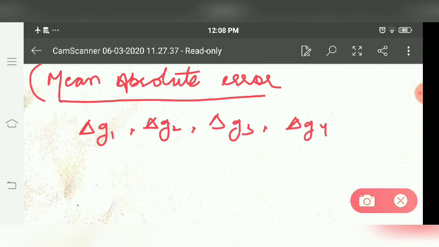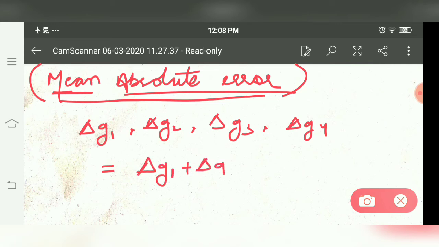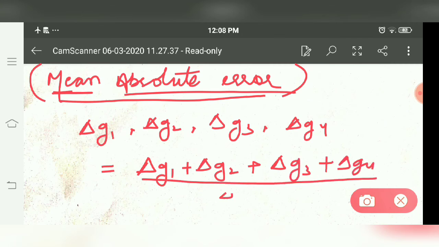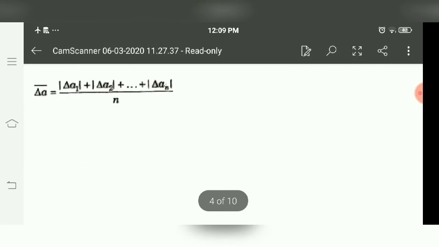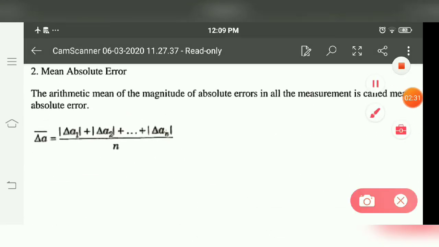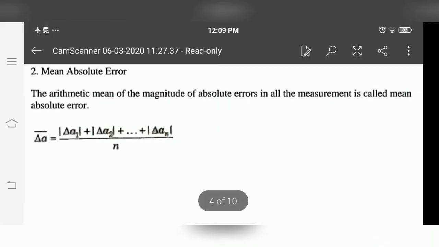Now it's clear from the definition that mean absolute error means we have to calculate the mean of all absolute errors, that is delta G1 plus delta G2 plus delta G3 plus delta G4, whole divided by 4. This is the mean absolute error, represented by delta G bar. So mean absolute error is the arithmetic mean in which the magnitude of absolute error is measured.